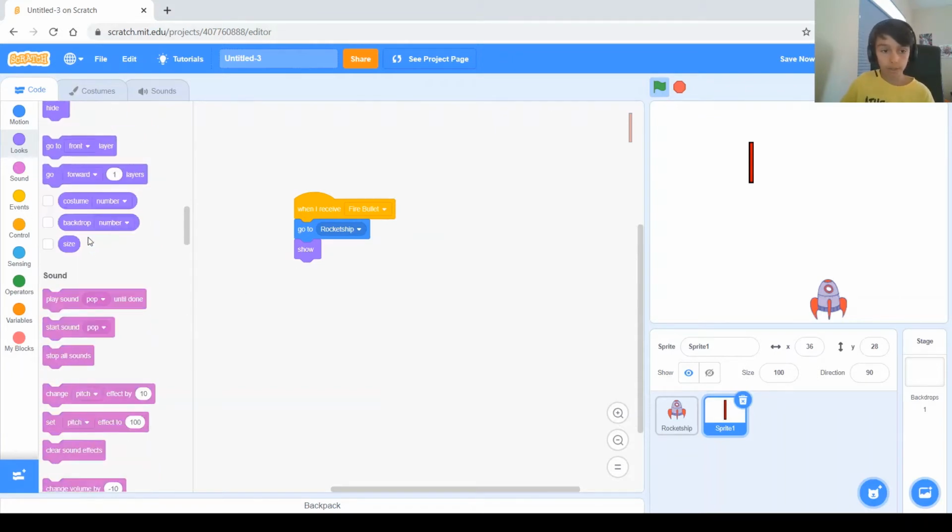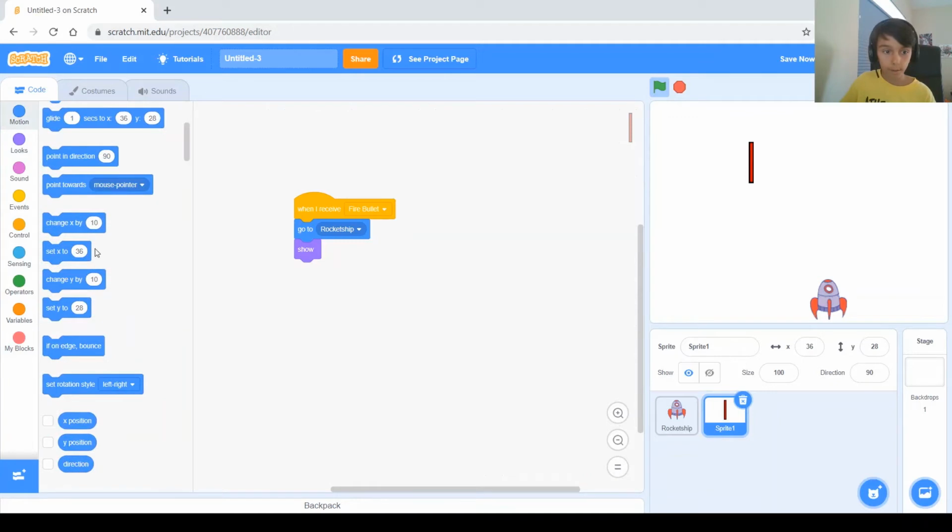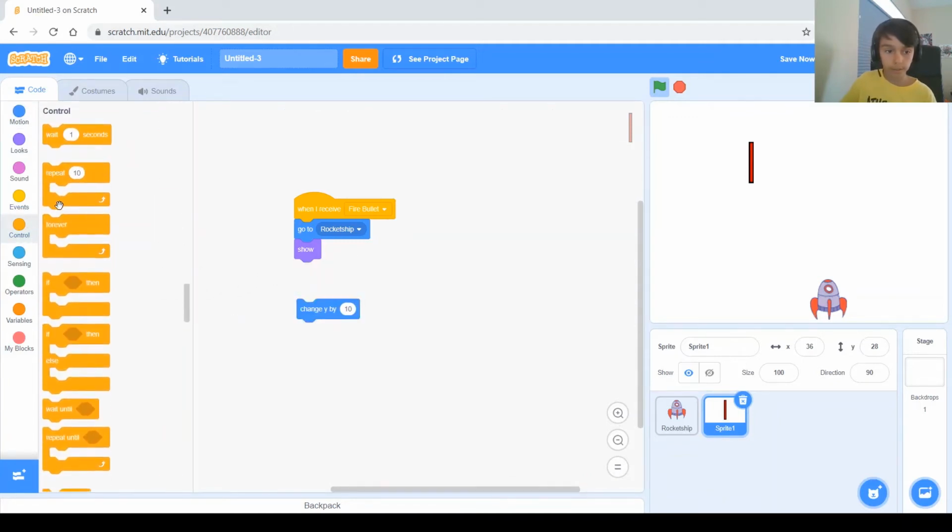So up is changing the y by 10. So we need change y by 10, and we actually need a repeat because we need to do it not forever, but not just once either. So repeat, change y by 10. Let's try 10 by 10.